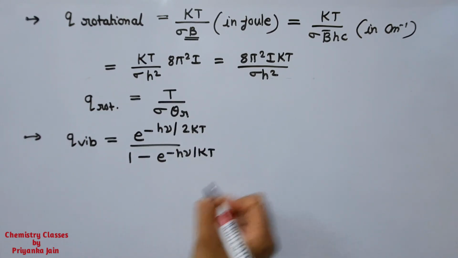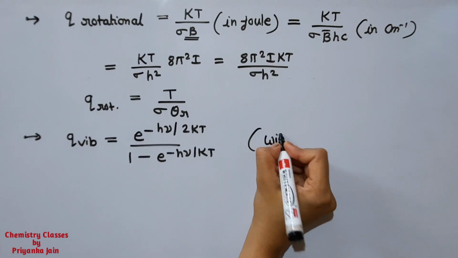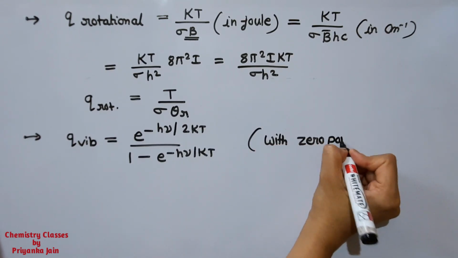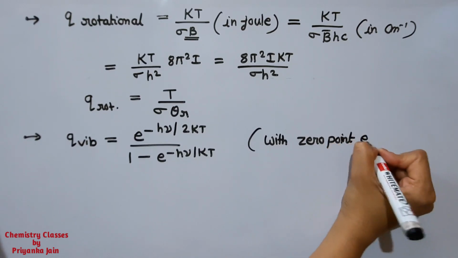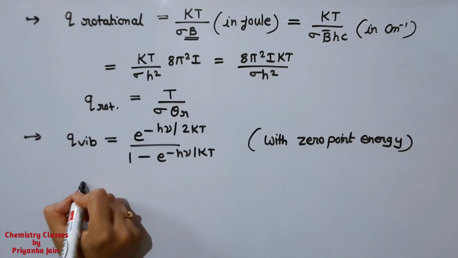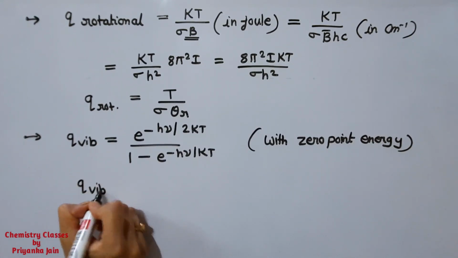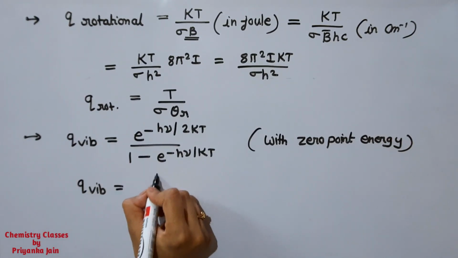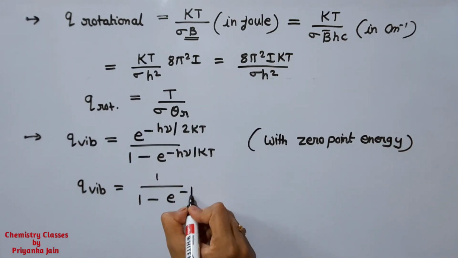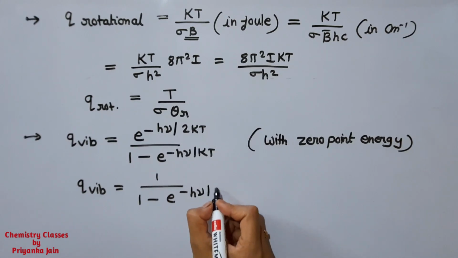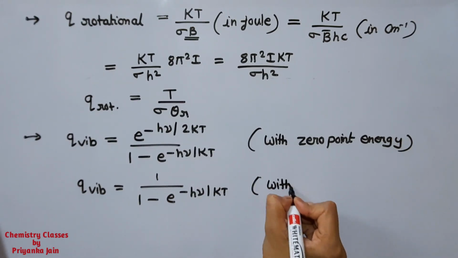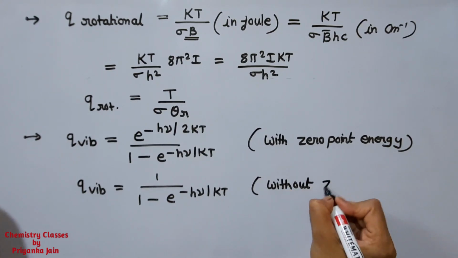This is when we have to find it with zero point energy. And if we have to find it without zero point energy, then it will be equal to 1 upon 1 minus exponent of minus h nu upon kT.